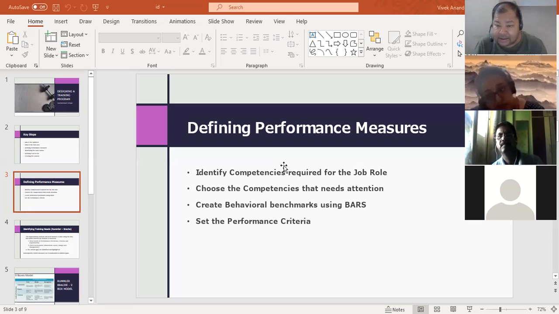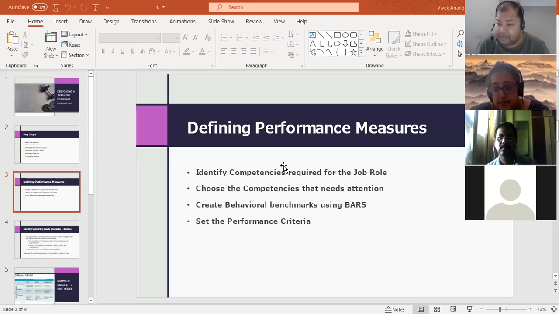See how the psyche is. A person is not able to sell, not because he doesn't have a selling skill. Maybe his product knowledge is a little poor. And to improve his selling, you give him a sales training.